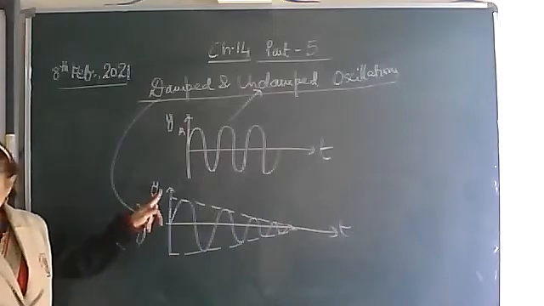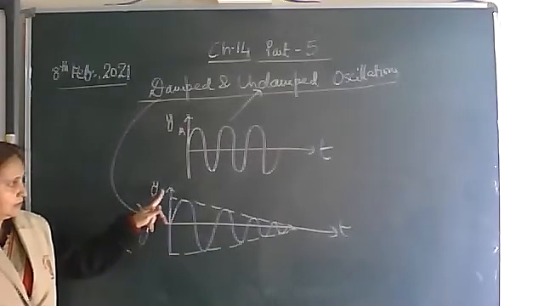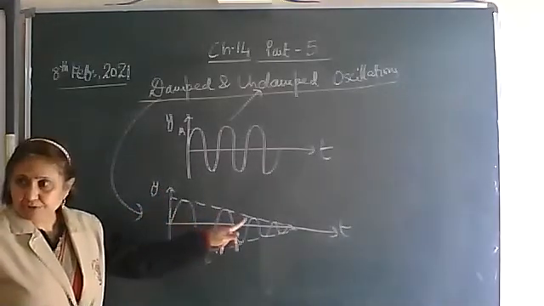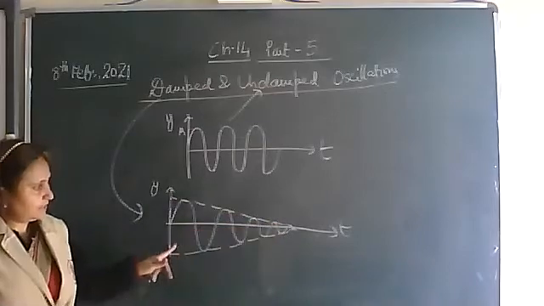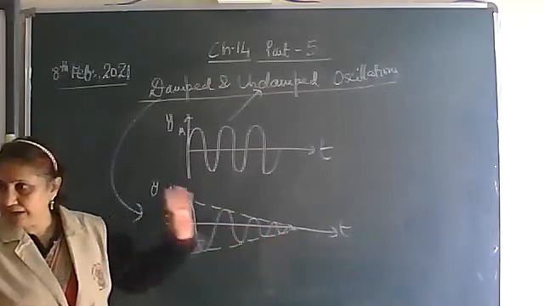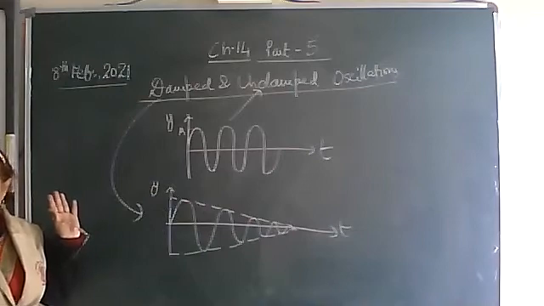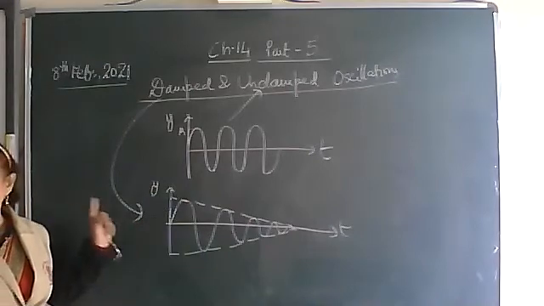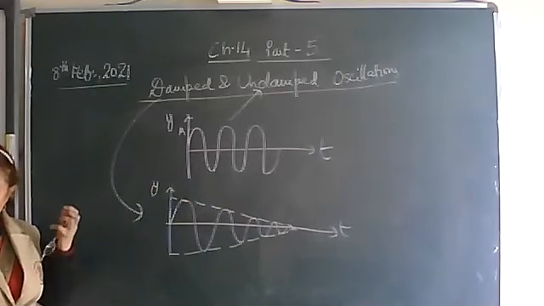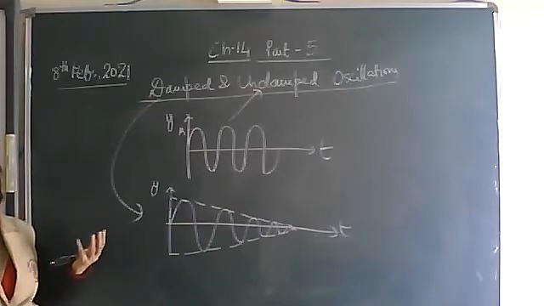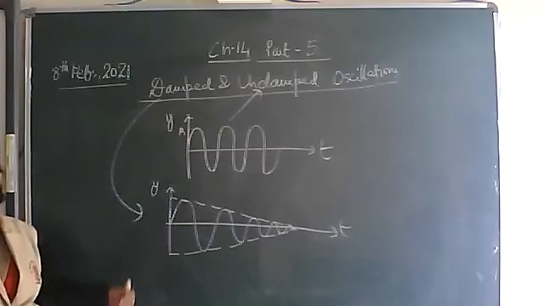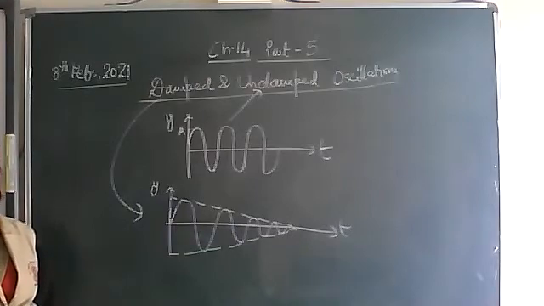Here you may draw this figure. The amplitude is continuously decreasing with time, and finally the oscillations die out. Such oscillations we call damped oscillations. Why are the oscillations getting damped? Because the opposing forces, which we call dissipating forces, are acting. That is why the oscillations die out.